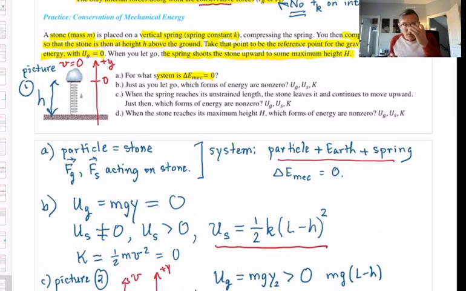Part D says, when the stone reaches its maximum height, capital H, yes? The stone's going to leave the spring when the spring's at its unstrained length, but the stone still has velocity upward, so it's going to rise, but of course from the gravitational force, it's going to slow, and it's going to reach a maximum height, capital H, above the ground, where for one instant in time, it will be at rest. We are to look at that highest point. And when it's at that highest point above the ground, identify which forms of energy are non-zero: U grav, U spring, and kinetic. So let me draw a new picture.